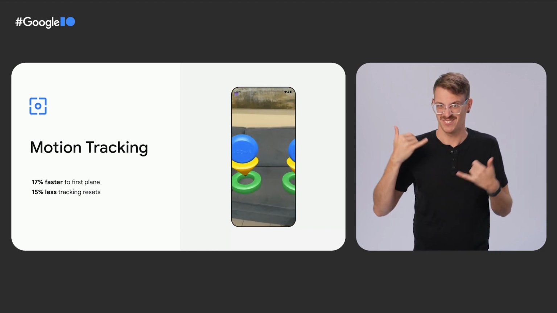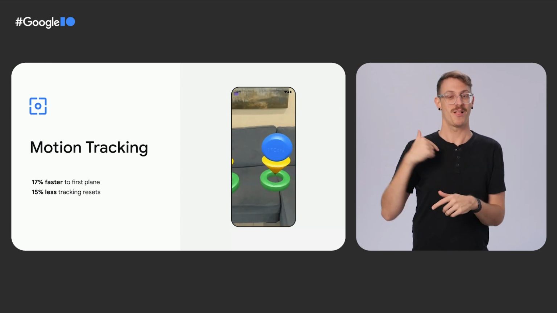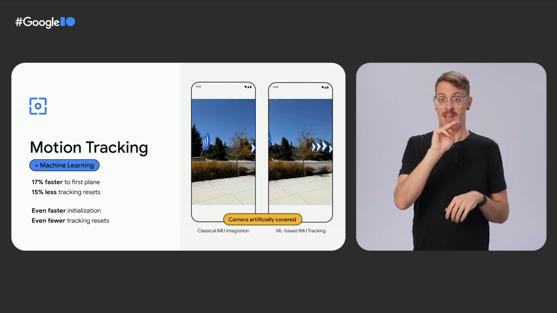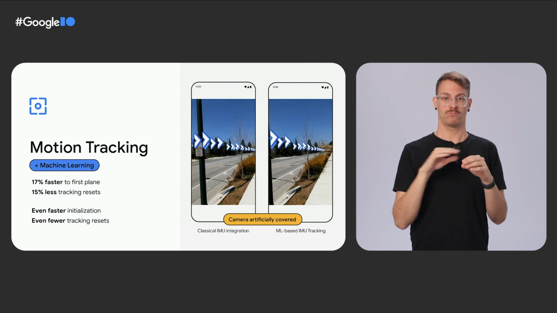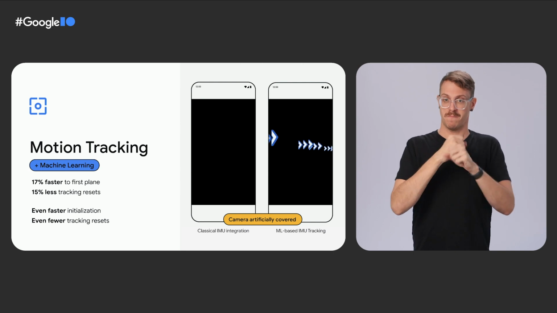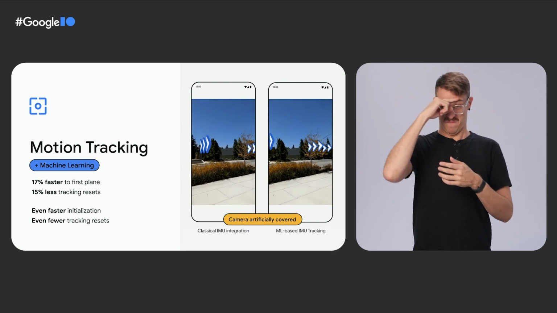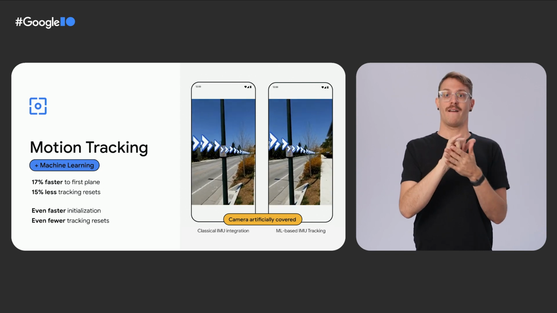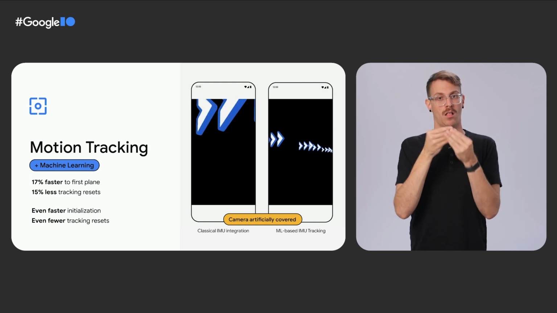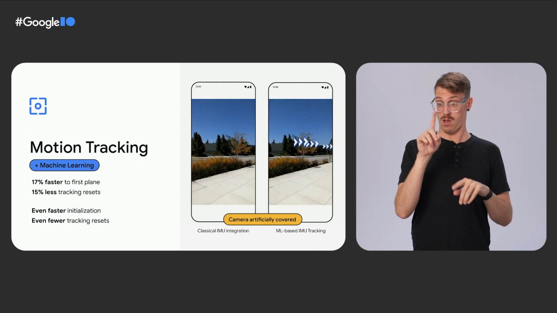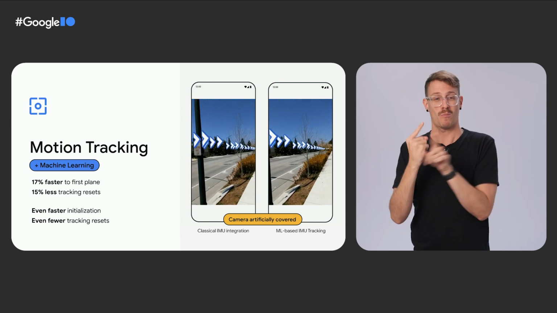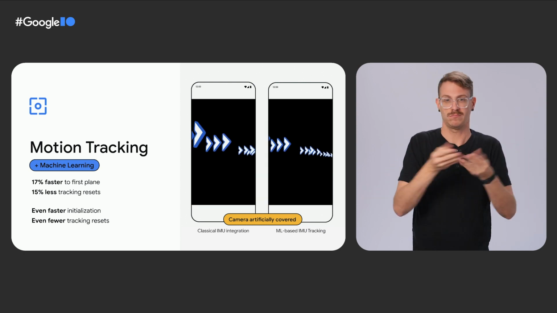And thanks to Google's investment in machine learning, we can. Late last year, we started an experiment where we use ML to drive motion tracking in cases where the camera image is not enough, forced here by turning the screen black. This experiment resulted in faster initialization and a further reduction in the amount of times motion tracking gets lost. You can see in the video on the right how motion tracking is able to continue appropriately, even when the screen goes black. We are currently rolling out these ML-driven improvements to all users of Live View in Google Maps.